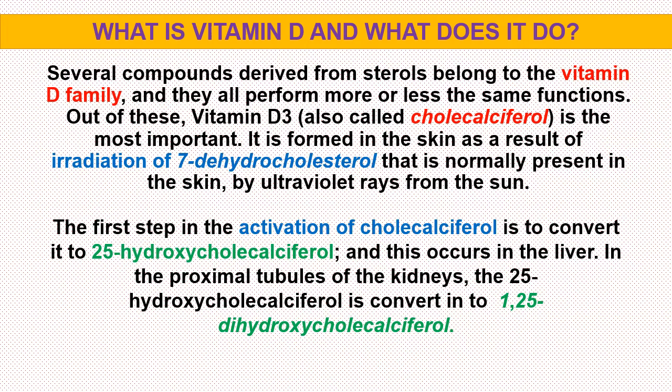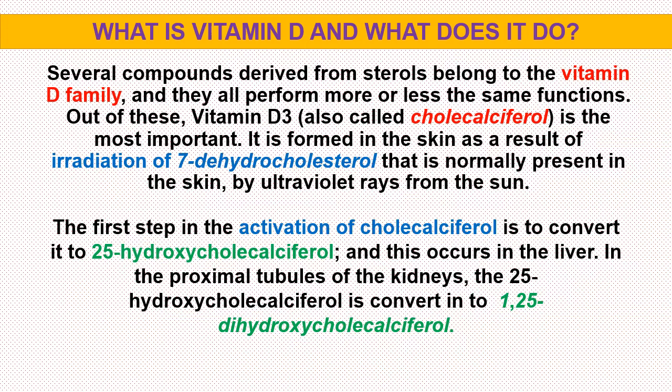The first step in the activation of cholecalciferol is to convert it to 25-hydroxycholecalciferol, and this occurs in the liver. This process is limited because 25-hydroxycholecalciferol has a feedback inhibitory effect on the conversion of further cholecalciferol into 25-hydroxycholecalciferol. This feedback is important for two reasons.